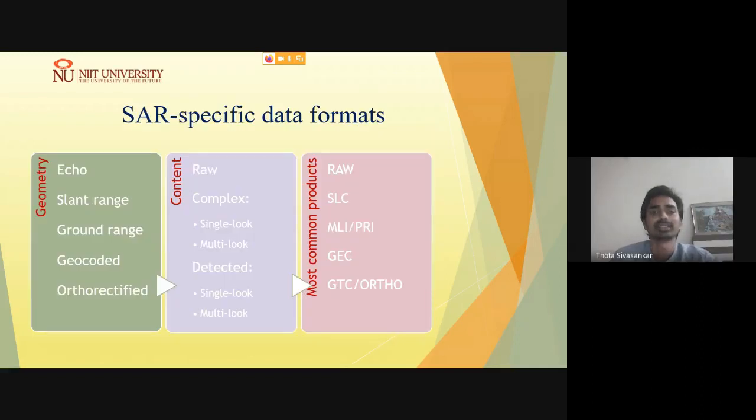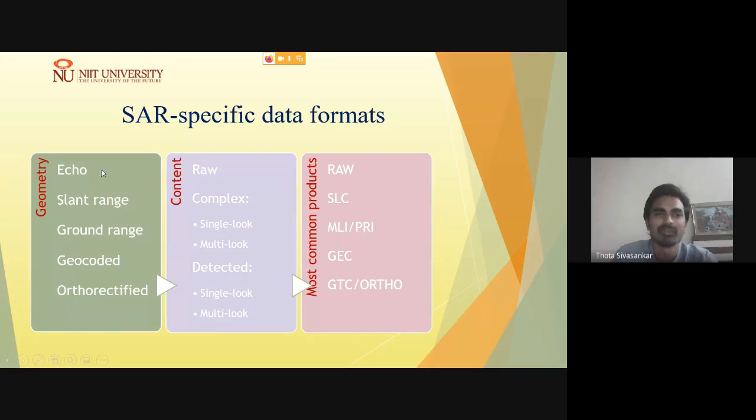So when we look into SAR specific data formats, these are basically dependent on the content and geometry. Geometry wise, we have various types.